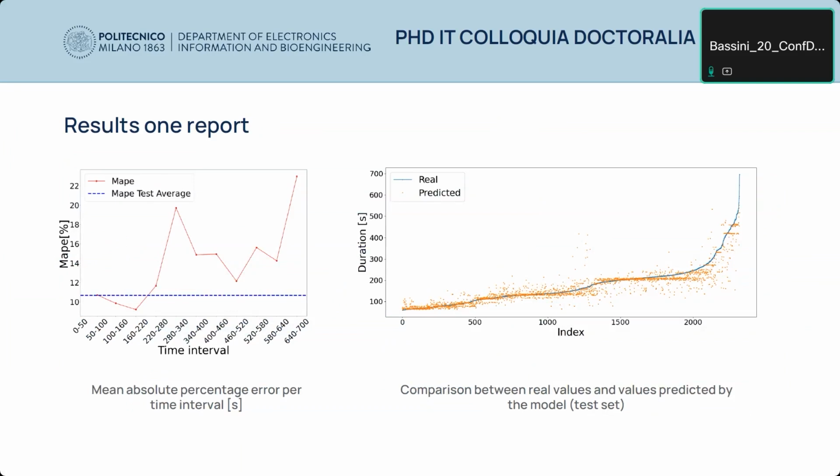In particular, we have reported the duration of the run compared with the predicted execution time. And what we can see is that the model has better predictive capabilities for lower durations, so we also reported the mean absolute percentage error per time interval to verify whether the error was uniformly distributed in all the time frames.